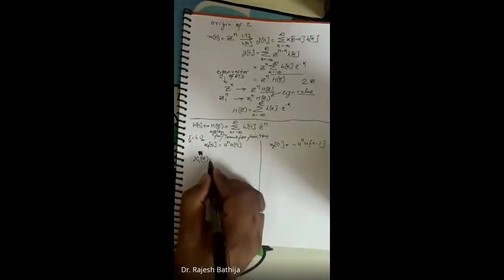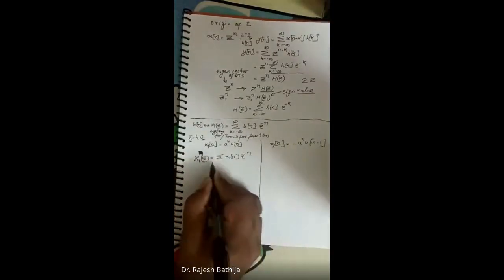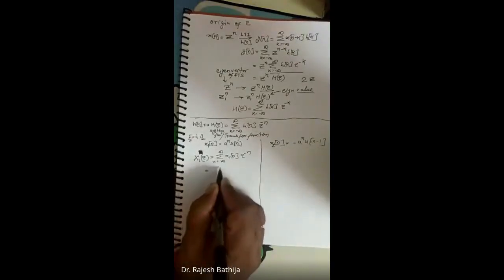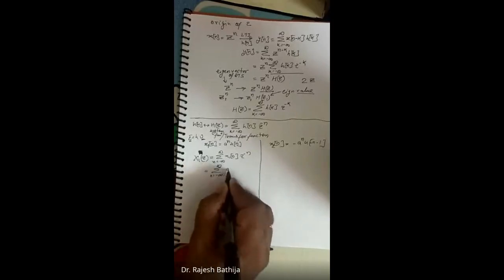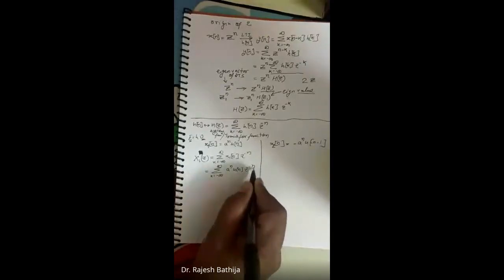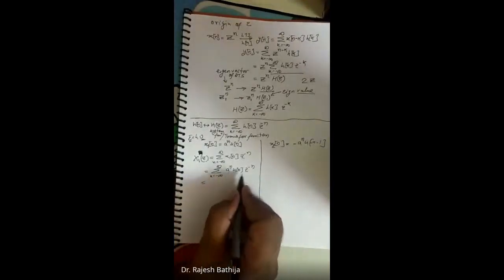Now X1 of z will be defined as the sum of x1 of n z to the power minus n, n equal to minus infinity to infinity. Now we substitute this value: a to the power n u of n z to the power minus n. What is the a to the power n u of n signal?